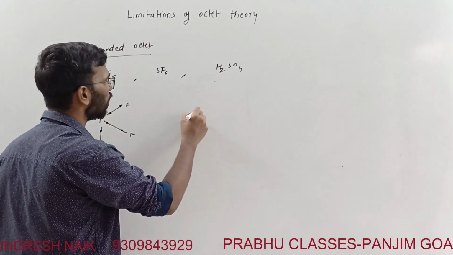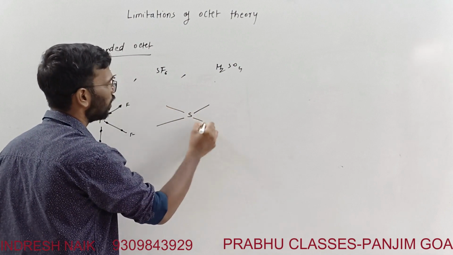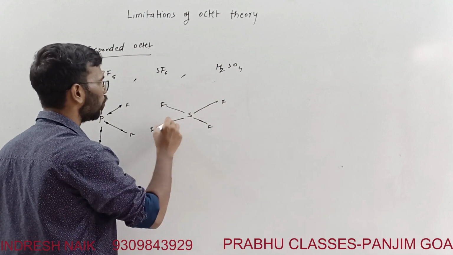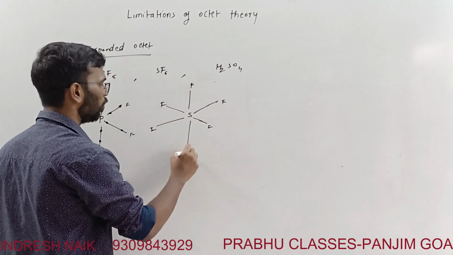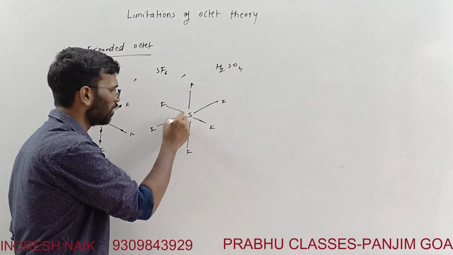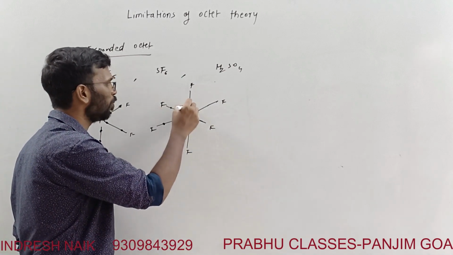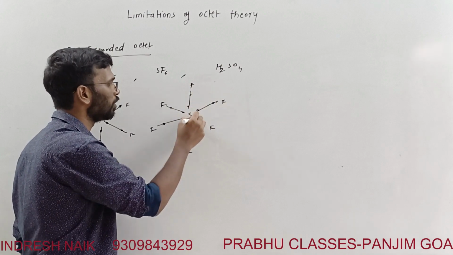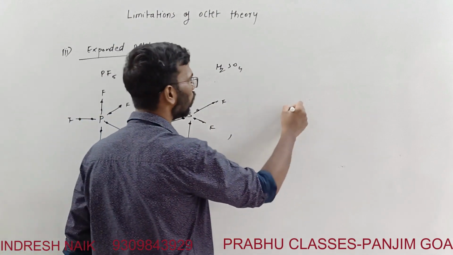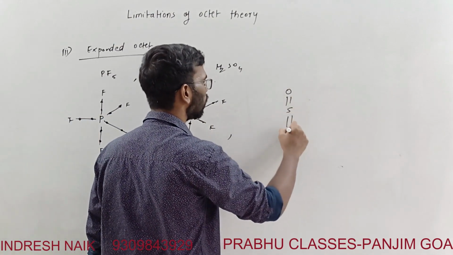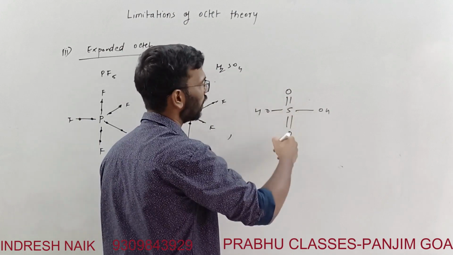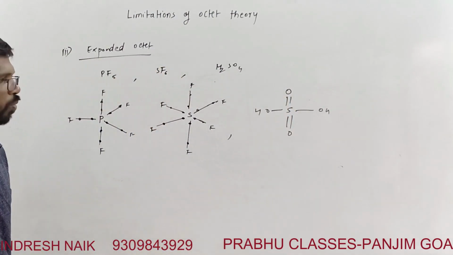So if I consider SF6, this is fluorine, one above, and this is one below. All 4 fluorines are in one plane. We'll discuss that in the valence shell electron pair repulsion theory, but see how the electrons are. It has 12 electrons in this case. H2SO4 goes this way, sulfur, OH. How many bonds is it forming? 1, 2, 3, 4, 5, 6. Again, sulfur has 12 electrons. This is what the expanded octet is.